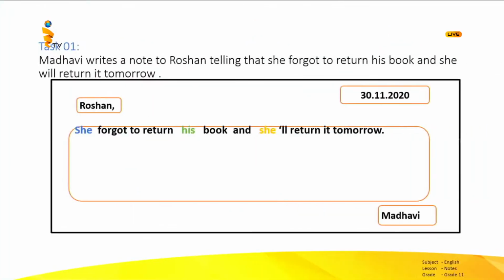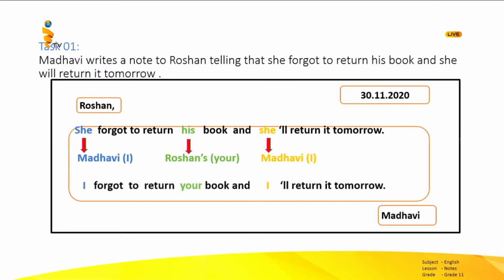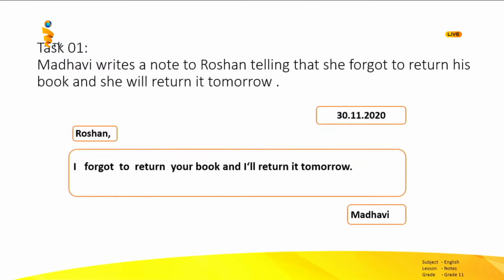But you can see that I have highlighted the pronouns here. I am going to change the pronoun accordingly. Let's see how can we do that. She means Madhavi. That means I. You write the note to Roshan. So his means your. That means Roshan's. So you can write a new sentence. I forgot to return your book and I will return it tomorrow. So finally we can write the note like this. Very simple.